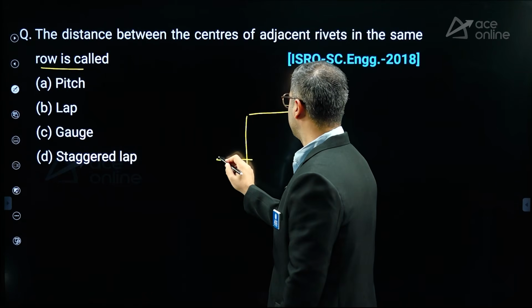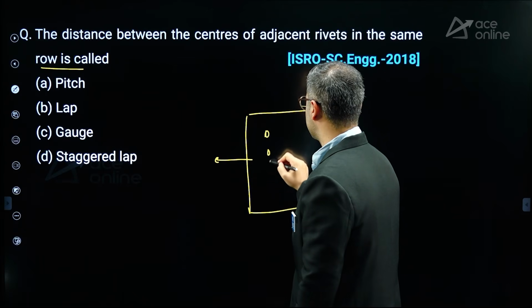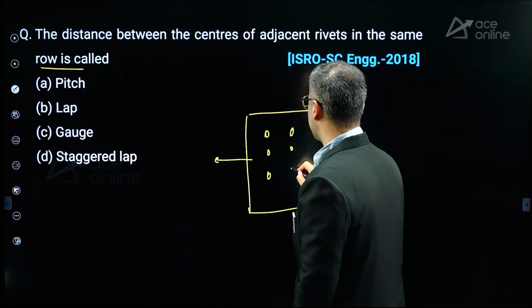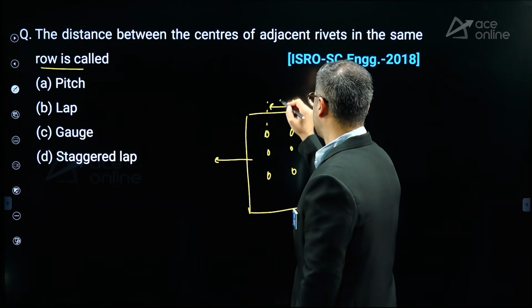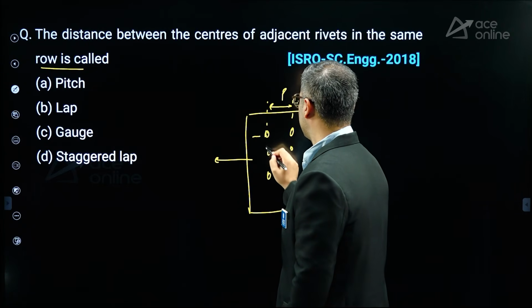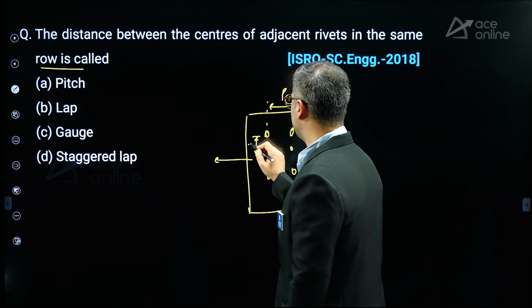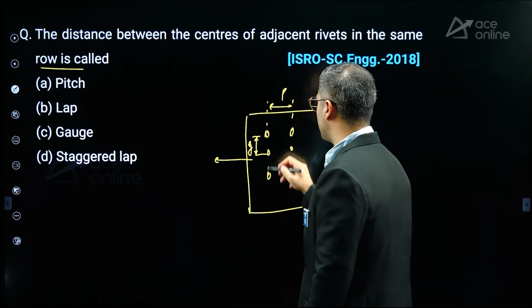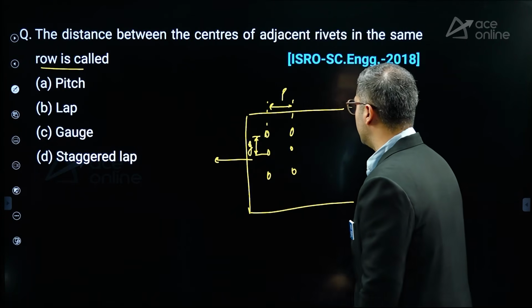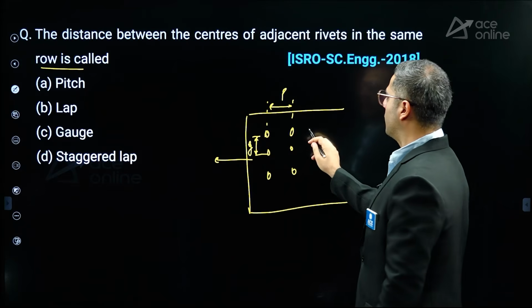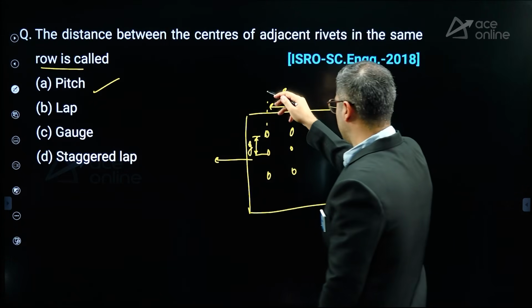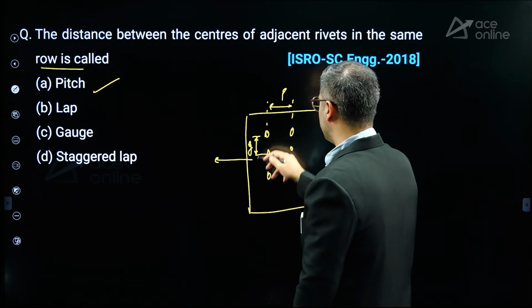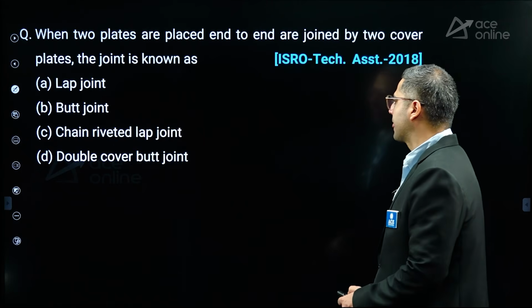If you are measuring parallel to the applied load, it will be pitch, and perpendicular to the applied load, it will be gauge. So in one row, it will be pitch, right? And in one bolt line, it will be one gauge length.